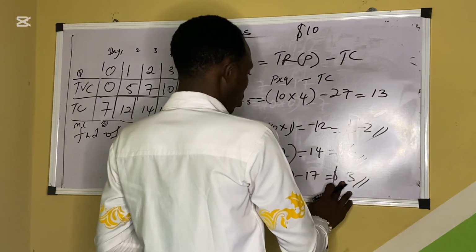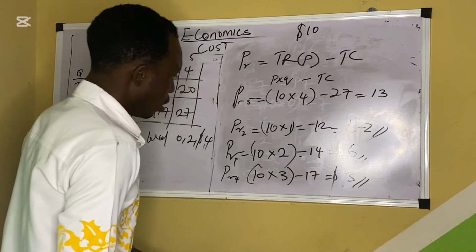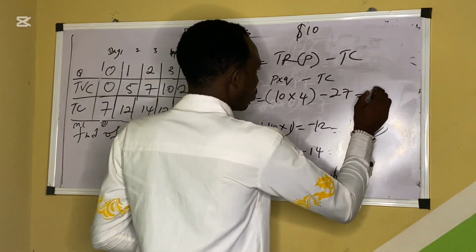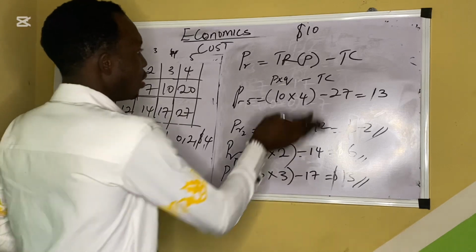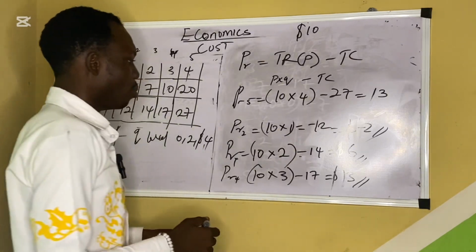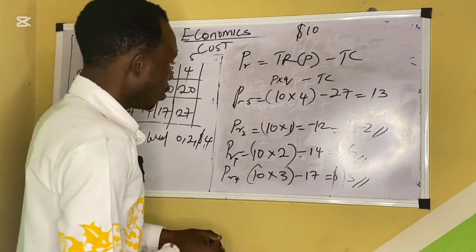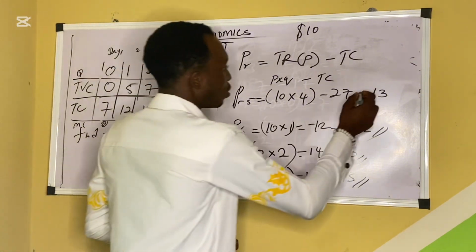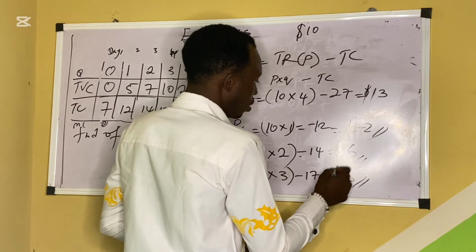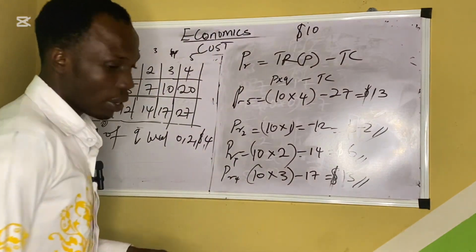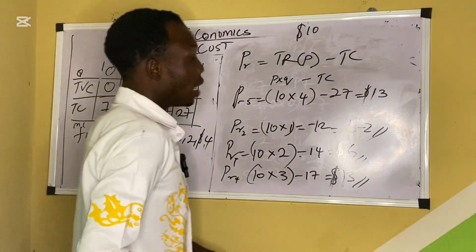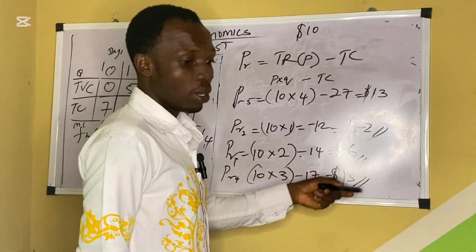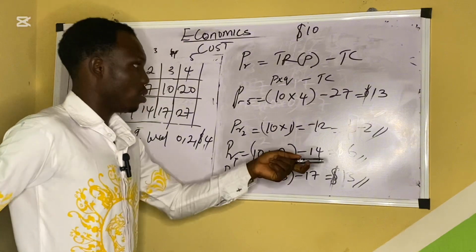So this one is 13 also. But when you add 13 to this, you have the same amount. So you see now, that is how you get your profit. This one is $13 and this one is $13. So that's how you get your profit. Then they say draw the output, the marginal curve. I already drew the marginal curve for you. You saw it in that place. So that is how you do all these things.